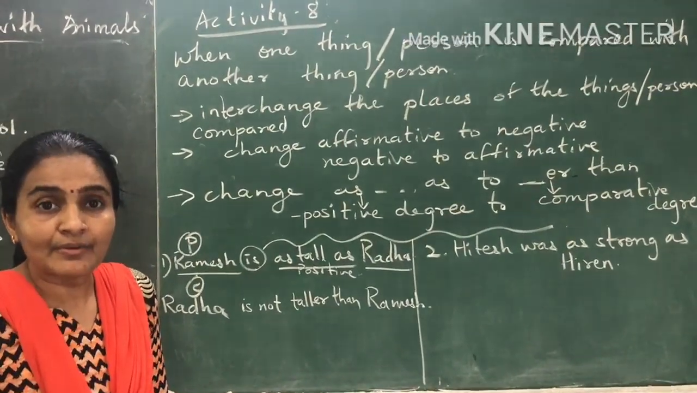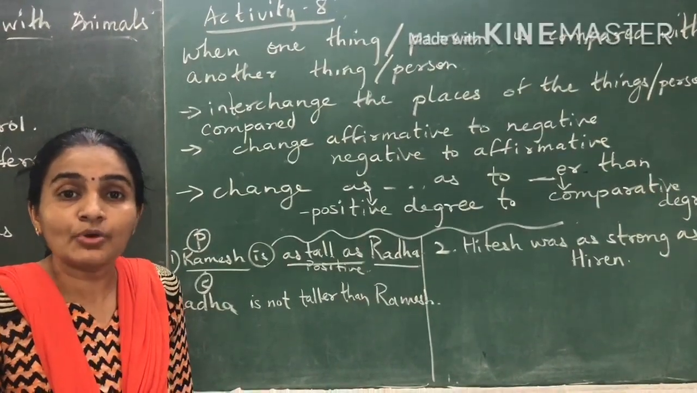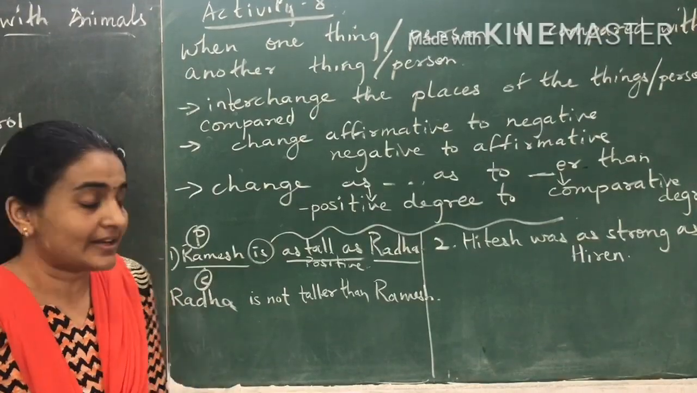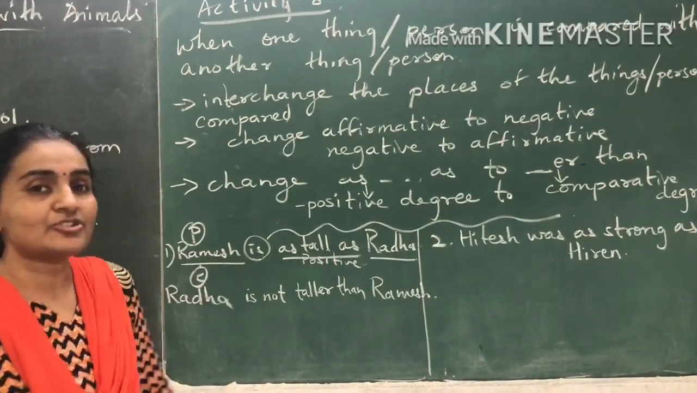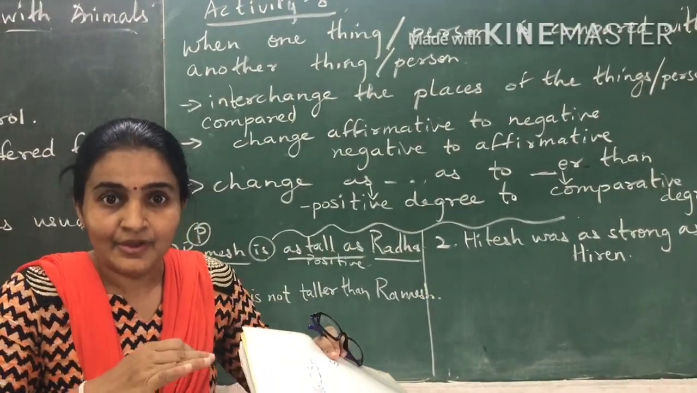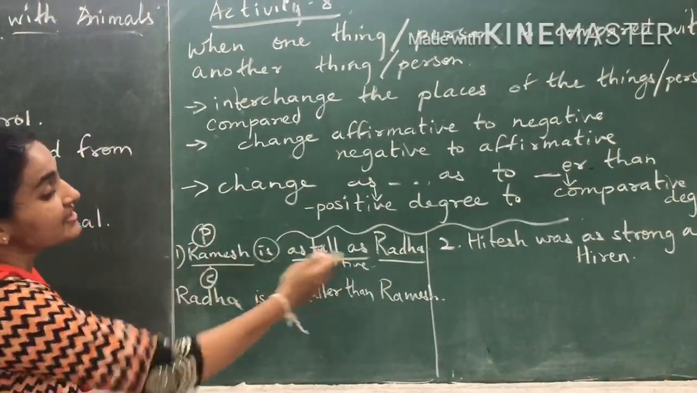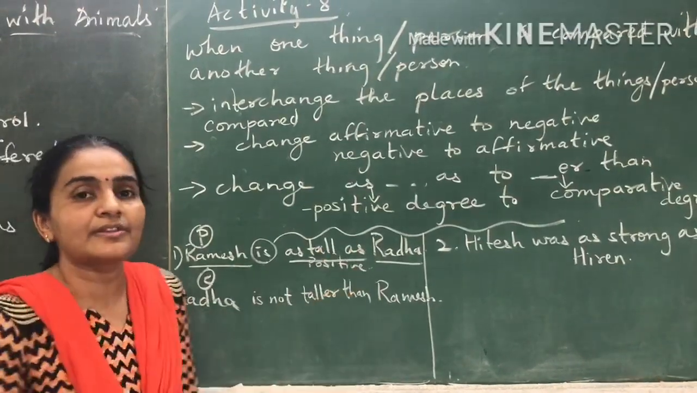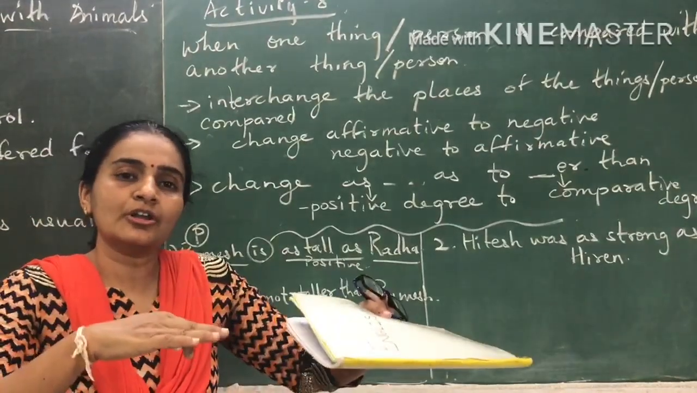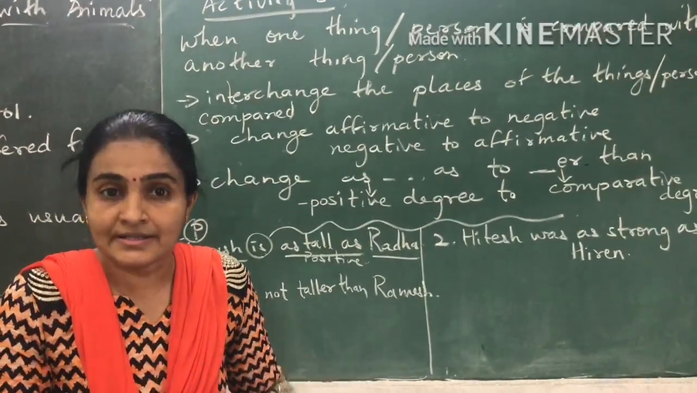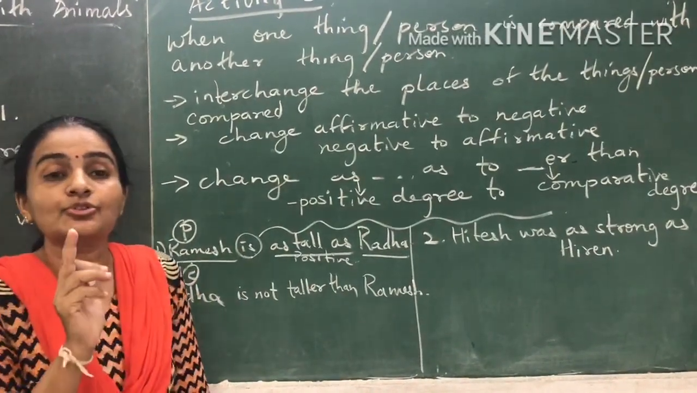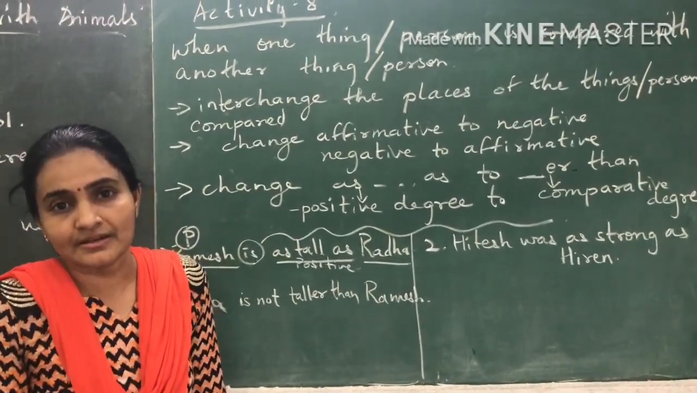Now, remember, when you change it from positive to comparative, you should not change the meaning of the sentence. Okay, so let's clarify that. Ramesh is as tall as Radha. Ramesh is as tall as Radha means both of them are same. Okay, now when we change the sentence, Radha is not taller than Ramesh. This is the answer that we got. Radha is not taller than Ramesh also means both are same. So over here when we change it from positive to comparative, we should not change the meaning of the sentence.